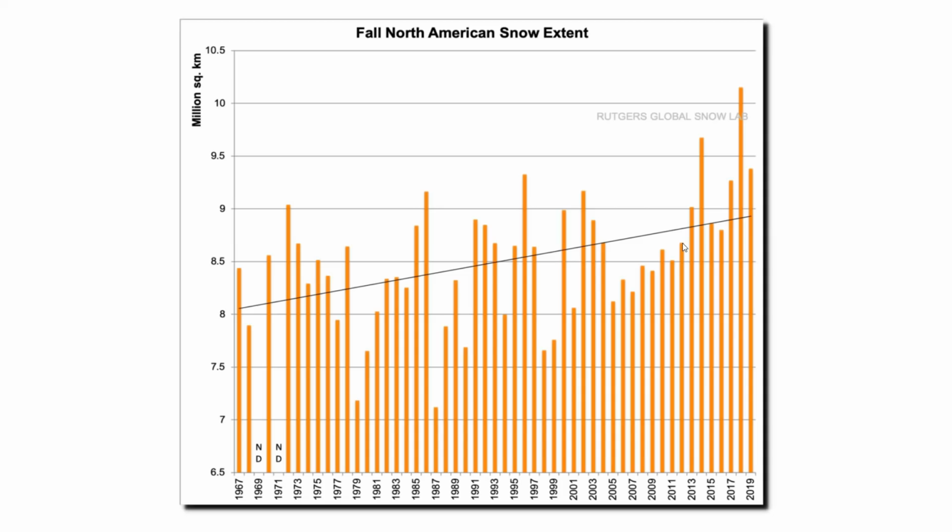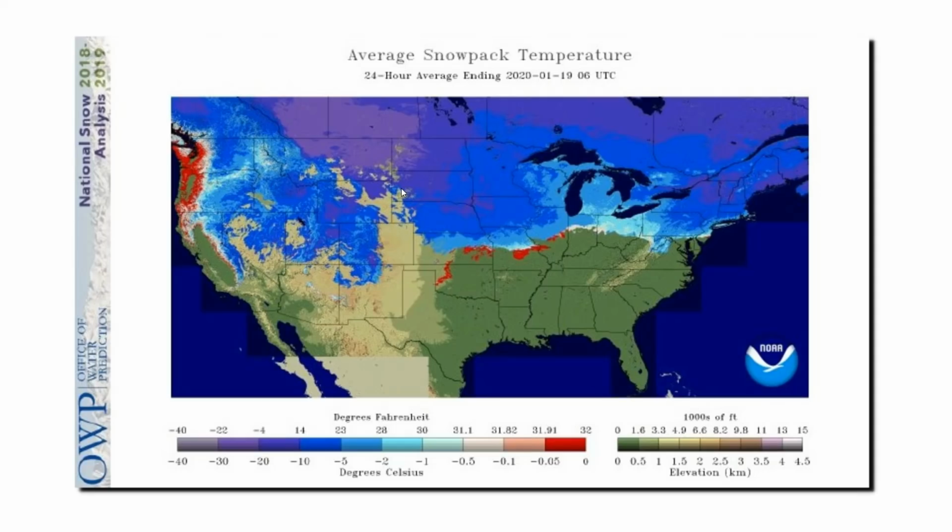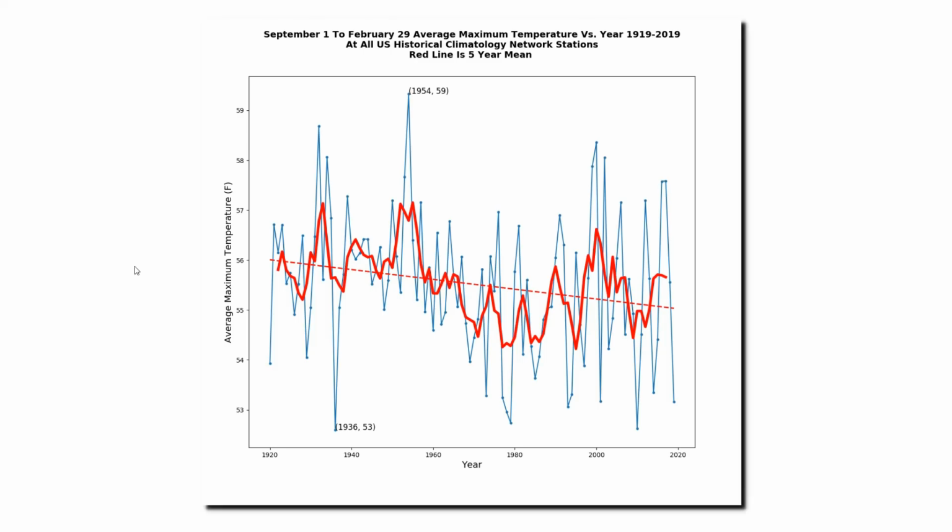And we can see from these graphs that the amount of the United States covered with snow during the snow season has increased by a large amount. This tells us that Arctic air masses are tending to penetrate further south in the United States than they did 50 years ago. So we would expect that the long-term trend in fall and winter temperatures in the United States would be decreasing. And this is exactly what the raw temperature data from the United States Historical Climatology Network shows.